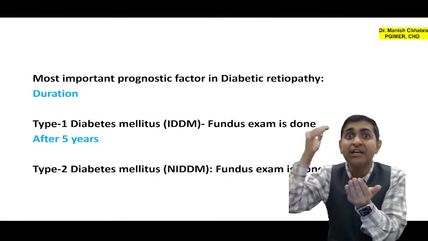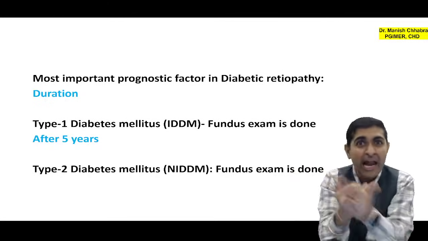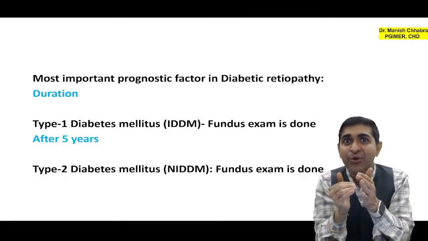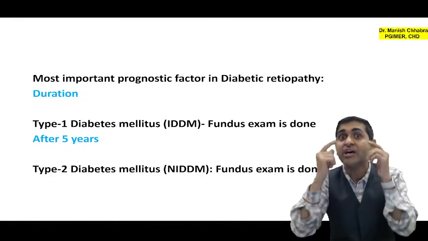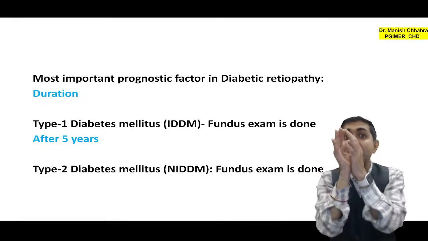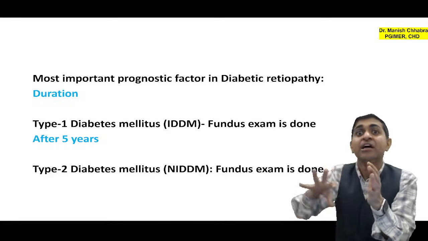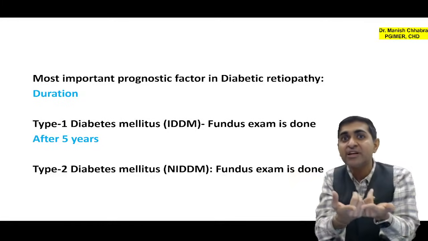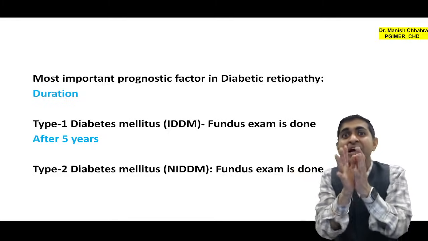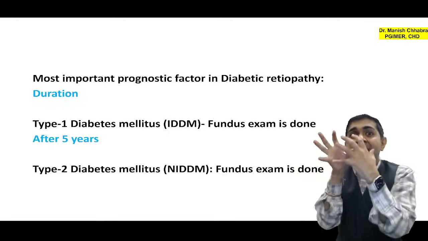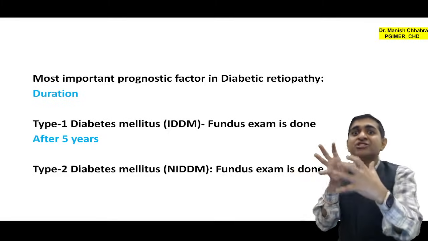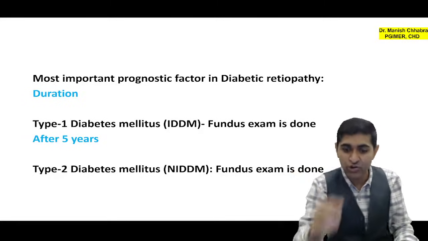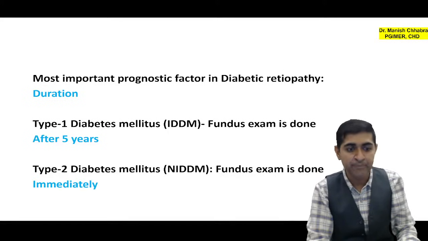So you will go for immediate fundus examination, and it will help the doctor know whether this is less than 5 years old or more than 5 years old. In case there are retinopathic changes, you can be assured that this happened more than 5 years back but was diagnosed today. If there are no fundus changes, you can be assured that this diabetes happened within the last 5 years, because I told you it takes a minimum of 5 years for the development of retinopathic changes. I hope it is clear.